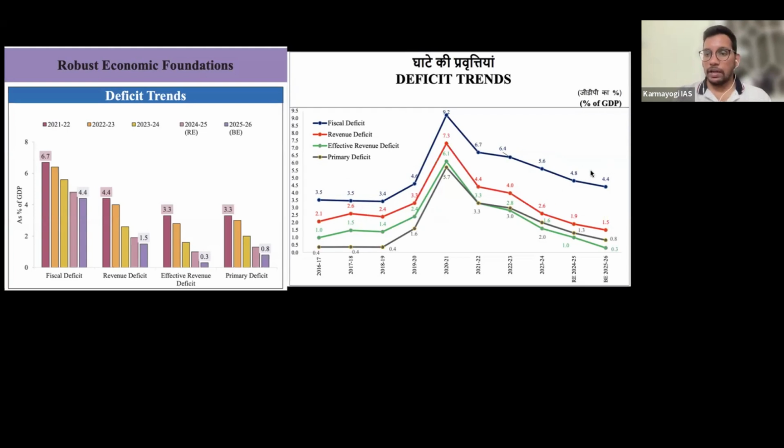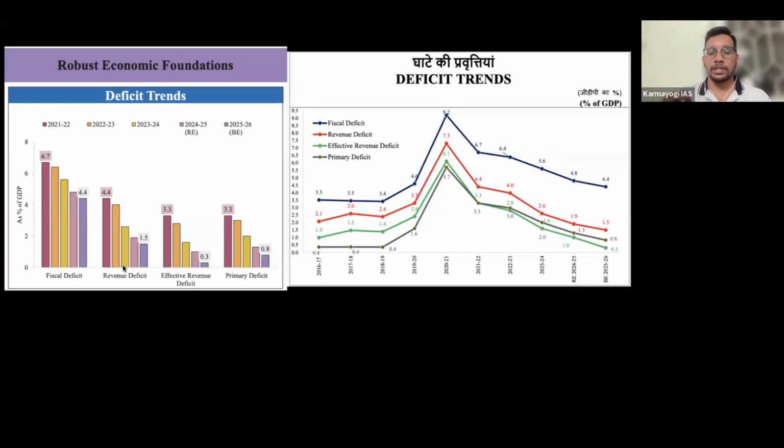Now if you see the trend, the fiscal deficit is consistently declining since the 2021 financial year: 9.2, 6.7, 6.4, 5.6, 4.8, and 4.4 is expected. So there is a consistent decline in fiscal deficit, which is a very good sign.